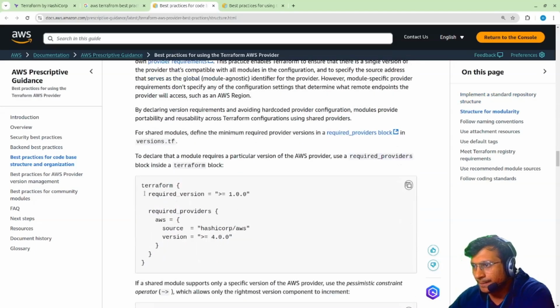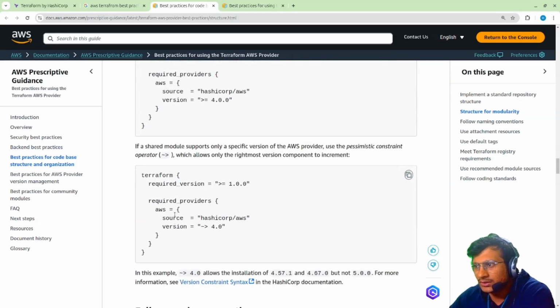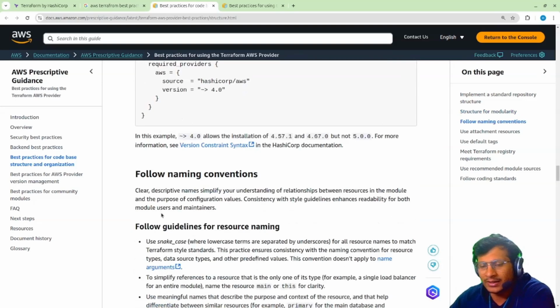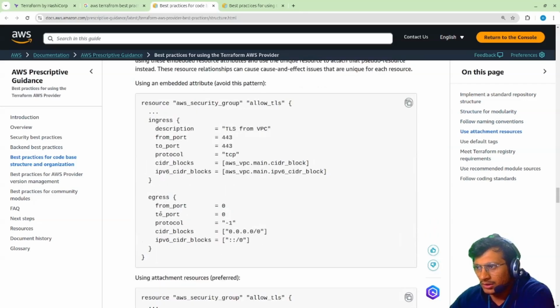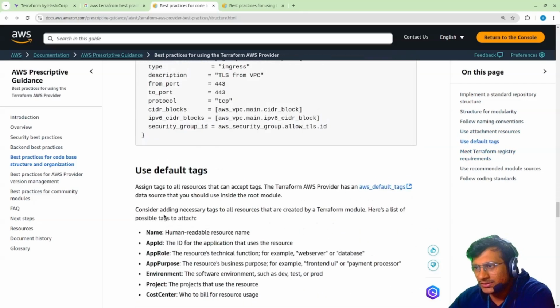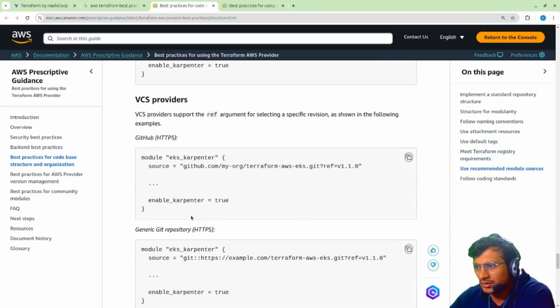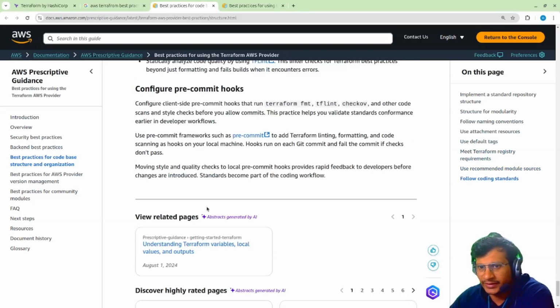Okay, this is the provider. Required version should be this one. Then provider AWS, source HashiCorp AWS, version this. Otherwise, what will happen is anyone can use any version, so it might break the code. It would break the code. It won't work that way. So this is the very first thing, and try to use best practices from the start.